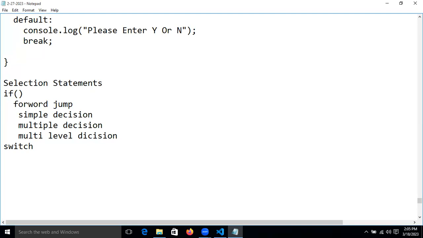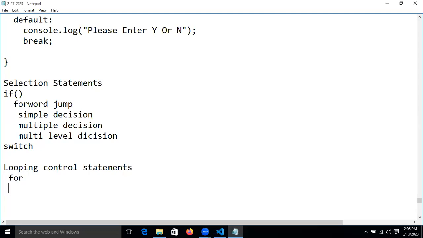Let's discuss the next one, the looping control statement. In the looping control statement, how many things will come, guys?